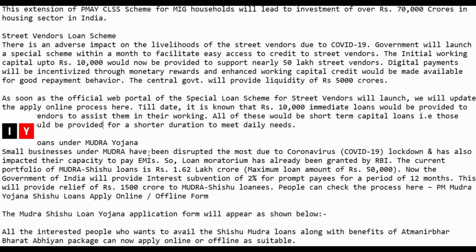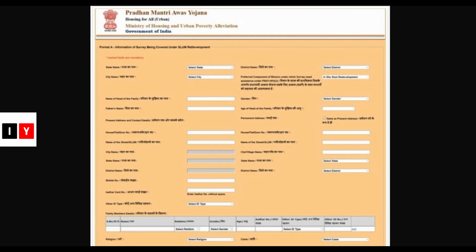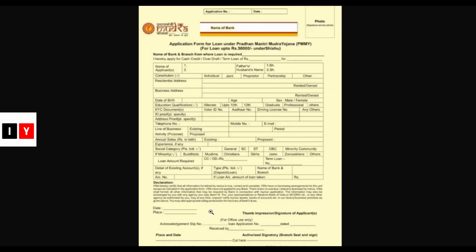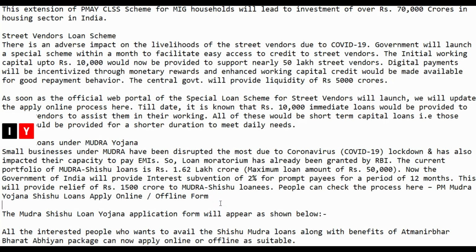People also can check out the process of PM Mudra Yojana Shishu loans, apply online or offline. So all the direct links will be provided in the description box. This is the application form for the loan under the Pradhan Mantri Mudra Yojana. For Shishu, it's under 50,000. All the interested people who want to avail this Shishu Mudra Yojana along with the benefits of the Atmanirbhar Bharat Abhiyan package can now apply online or offline as suitable.